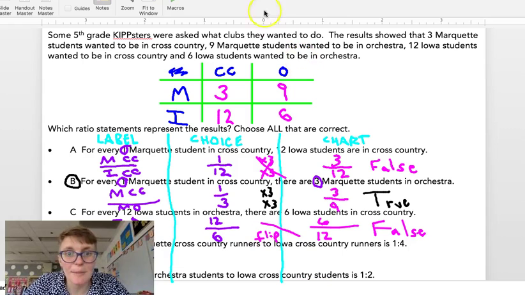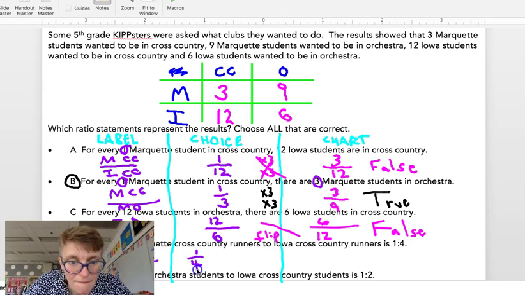Okay, let's look at option choice D. Remember, I want to do my labels, then my choice, then my chart. The ratio of Marquette cross country, so I'm going to put MCC to Iowa cross country. That actually reminds me of the first one I did. If I look at option A, I did the same, Marquette cross country to Iowa cross country. This is saying it's 1 to 4, so I'm going to write 1 to 4. From my chart, we're going to look at Marquette and Iowa cross country. It's 3 to 12. So let's write 3 to 12.